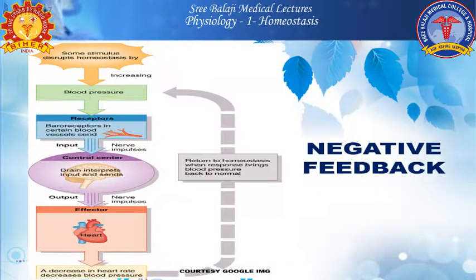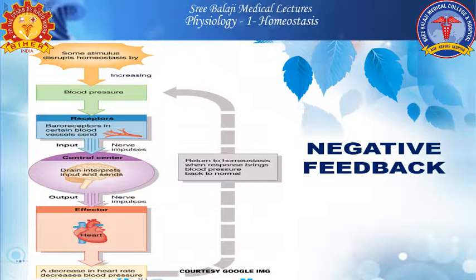This picture clearly explains blood pressure control. If there is a change in blood pressure, it is sensed by receptors like the baroreceptors in blood vessels. From the receptors, signals go through nerve impulses to the control center, the brain. From the brain, output signals go through nerve impulses to the effector organ, that is your heart.